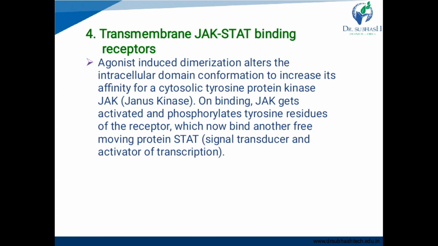So the agonist will induce dimerization, which increases affinity for the cytosolic tyrosine protein kinase, which is JAK, right? On binding, JAK gets activated and phosphorylates tyrosine residues of the receptor, which now bind another free moving protein, STAT, signal transducer and activator of transcription.